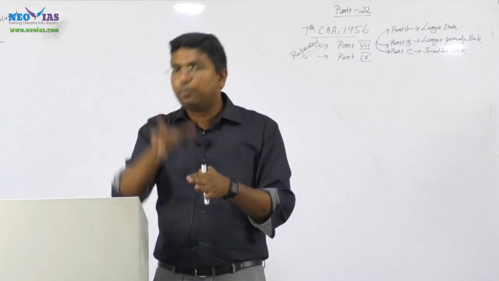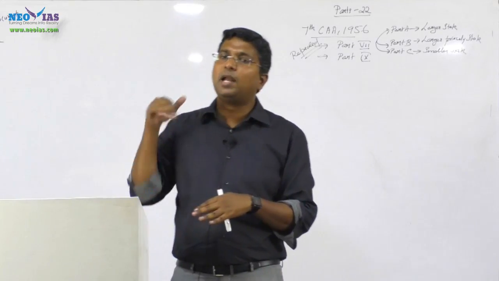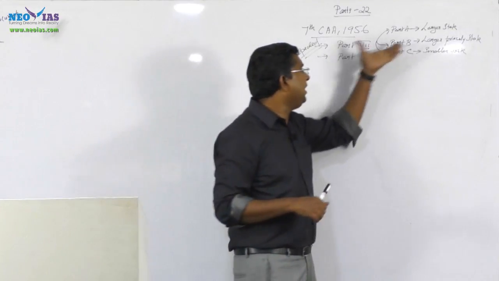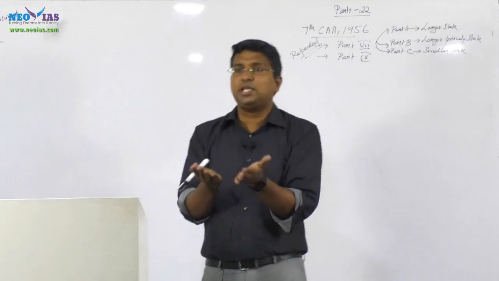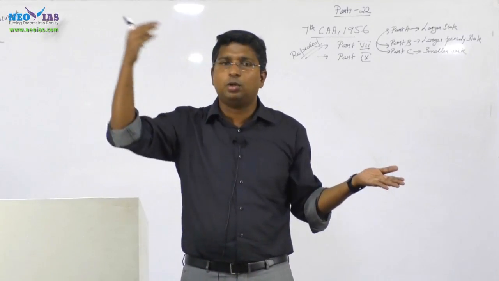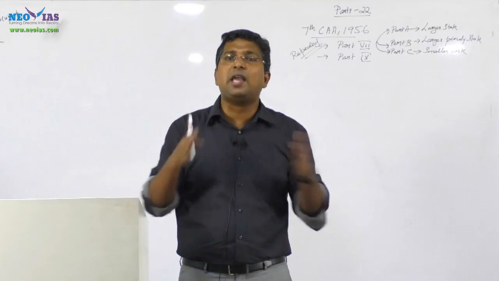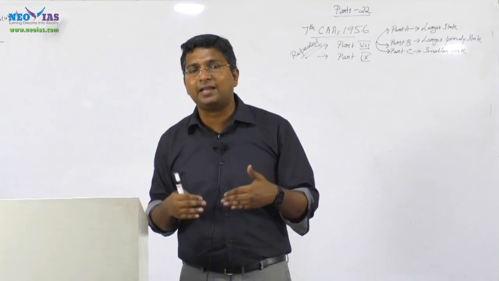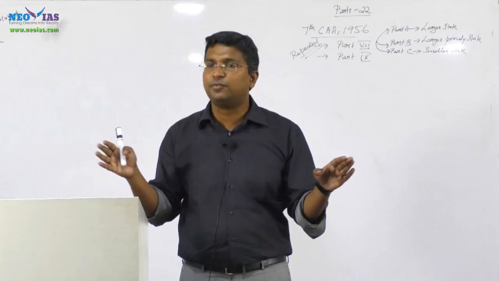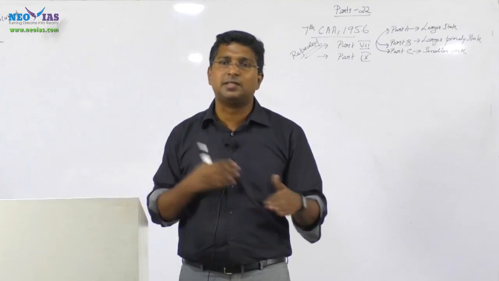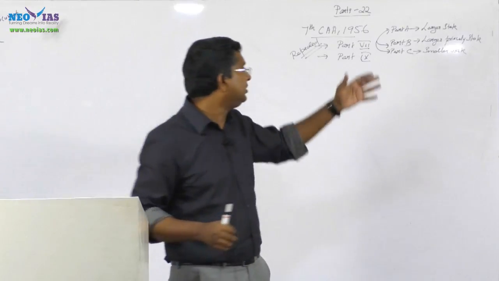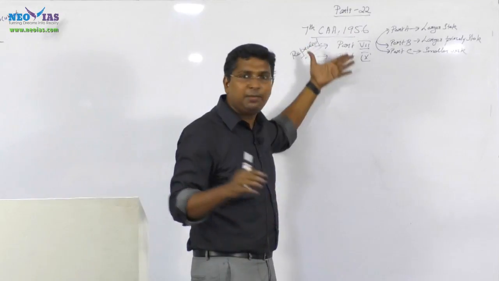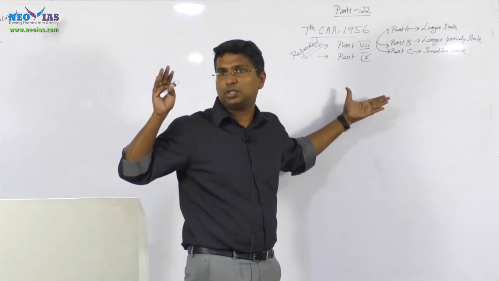Now, in the present, we don't say larger or smaller states, we say we have 29 states in India. That's because the 7th Constitutional Amendment Act 1956 abolished classifying states into larger, smaller or princely states. So Part 7 was repealed. Repealed means removed, deleted from the Constitution.